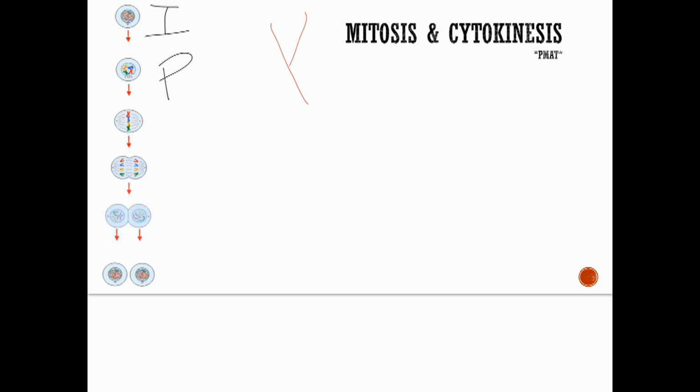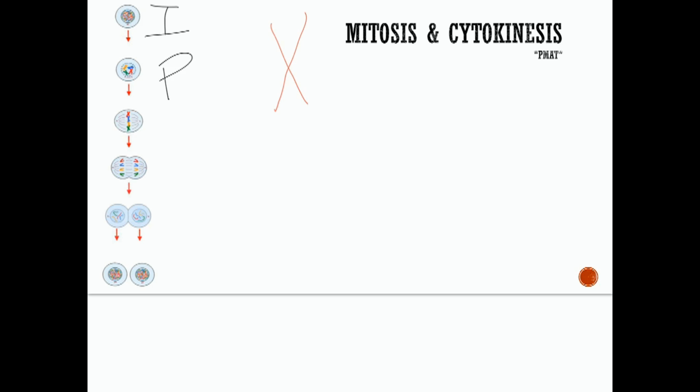If I were to take this red chromosome right here and make it a little bit bigger to show you, this would be one chromosome. Because the cell contains double its normal amount of genetic material, since in interphase it doubled its DNA, each chromosome is actually comprised of something called sister chromatids. This side is a sister chromatid and this side is a sister chromatid. So each chromosome is comprised of two sister chromatids, and they're held together in the center by something called a centromere. Think center, centromere.